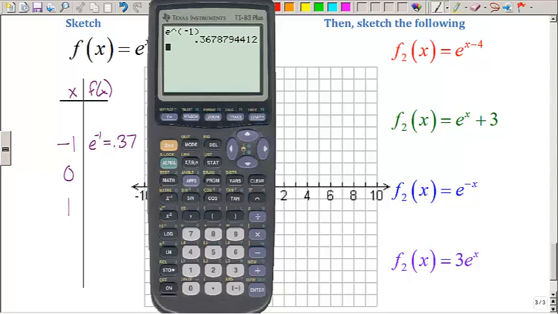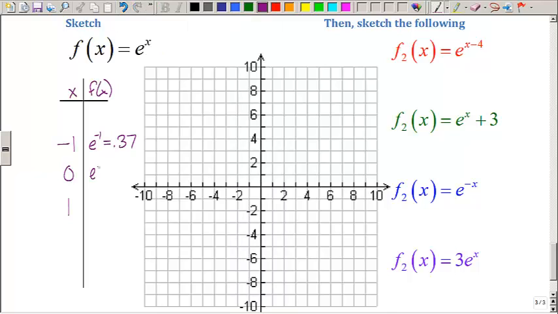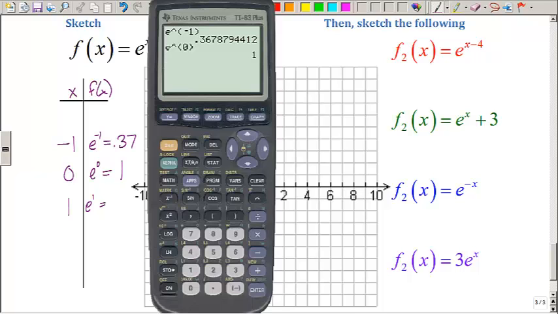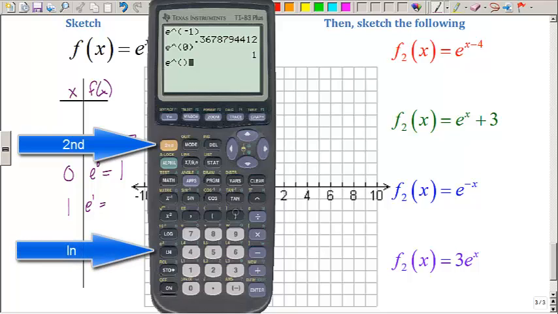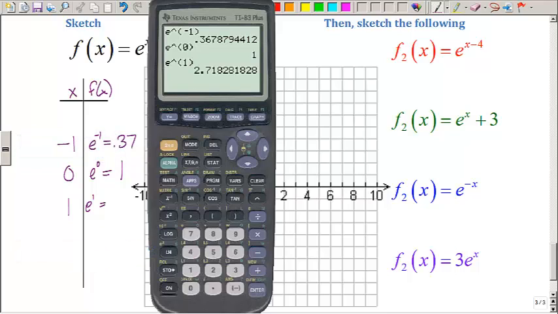e to the 0, well, I could probably do that one in my head, but just in case you were wondering, e to the 0 does equal 1, which we thought it was going to equal 1 anyway. e to the 0, because e is a number, is 1. And e to the 1 is just the decimal approximation, but we're going to go ahead and practice this one more time. If I hit the second button, the ln button, positive 1, e to the 1 is equal to 2.71828. And your calculator has this e number programmed into it, so you don't ever have to memorize it. You can just always open up your calculator and use that.